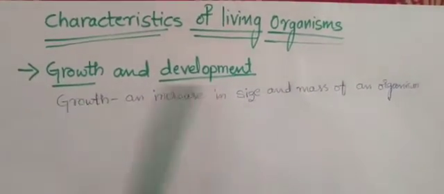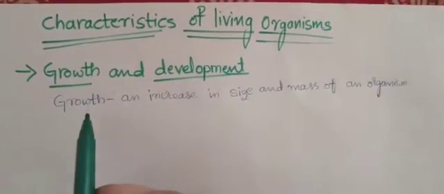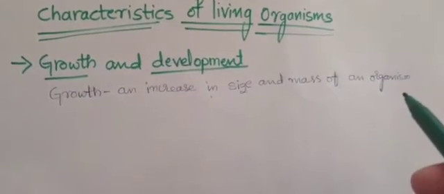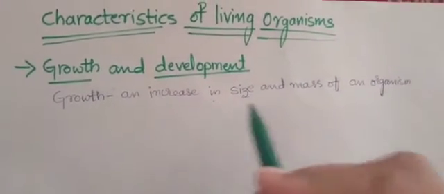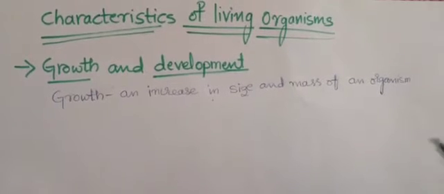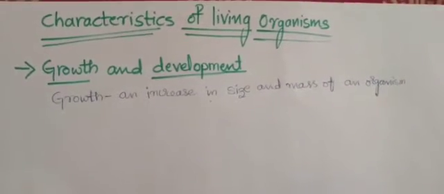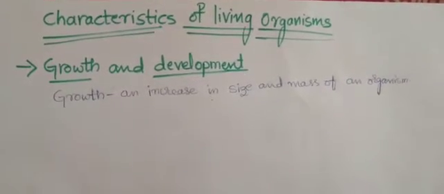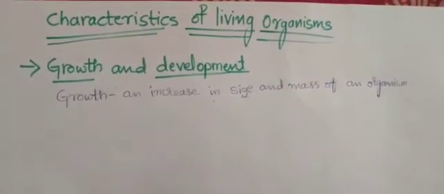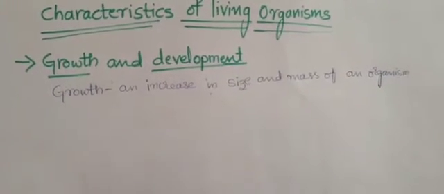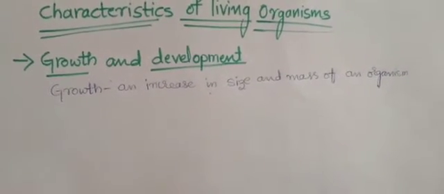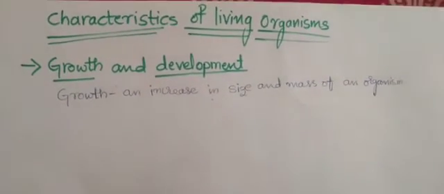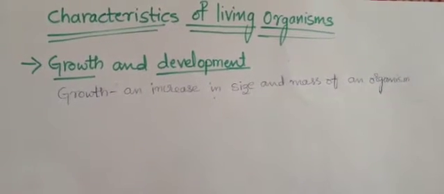So what is growth and development? Growth is defined as an increase in size and mass of an organism. So we call it growth. Living things grow in an organized manner, not in an unorganized manner. They always grow in an organized manner, in a particular pattern. All the organisms grow in size over a period of time. When they grow, many other changes also take place in them, right?